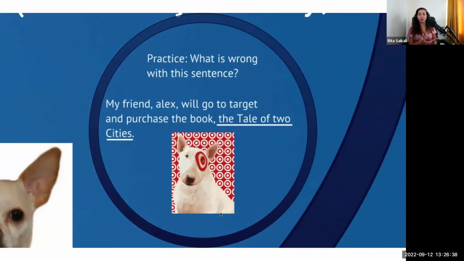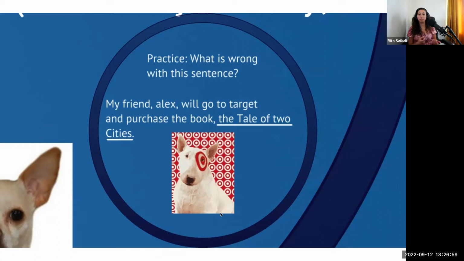Okay, so let's practice. What's wrong with this sentence? You can pause and think about it, but I will read the sentence and we'll continue. My friend Alex will go to Target and purchase the book, The Tale of Two Cities. Now, what do we have? My friend, good, right? It's the beginning of the sentence. The M is capitalized. We love it.